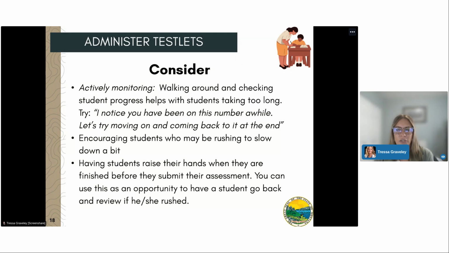You can also encourage fast finishers to slow down a bit. "Marcy, I notice you are almost near the end of the testlet. Remember, this testlet should take about 20 minutes. Why don't you go back and check your work on your previous questions?" Have students raise their hand when they are finished before submitting. This provides the opportunity to remind students to go back and review those items if they rushed.